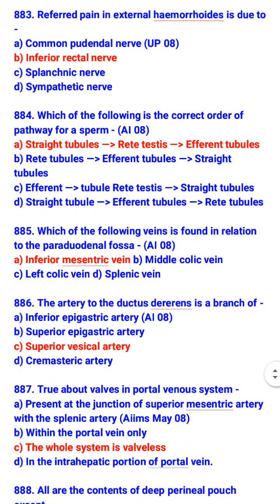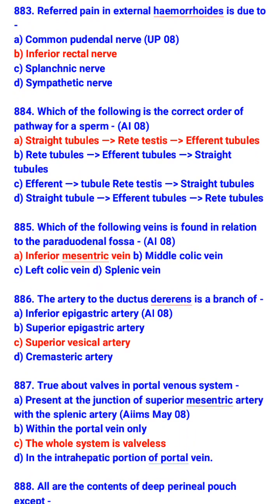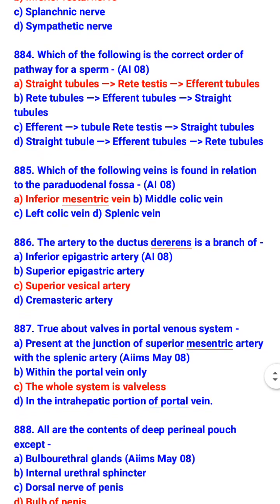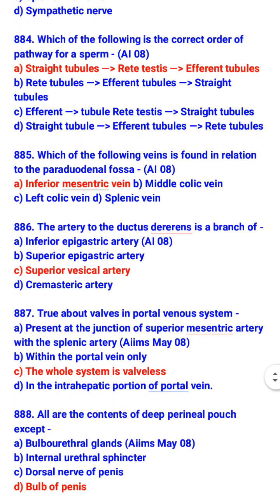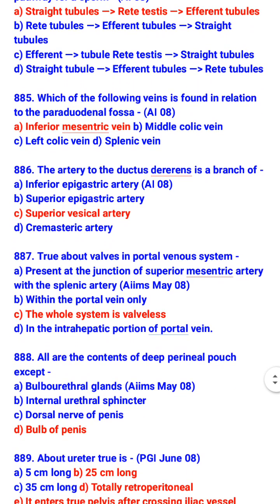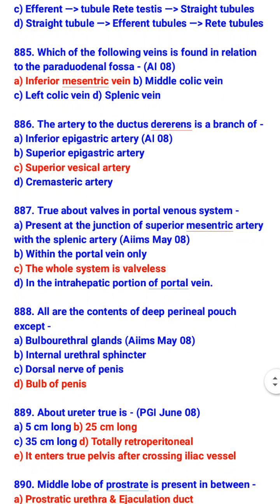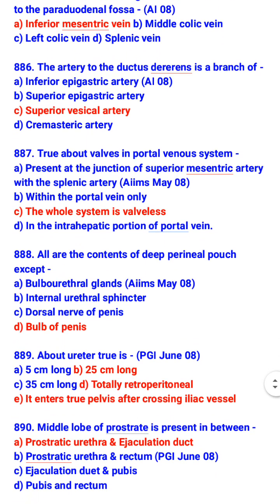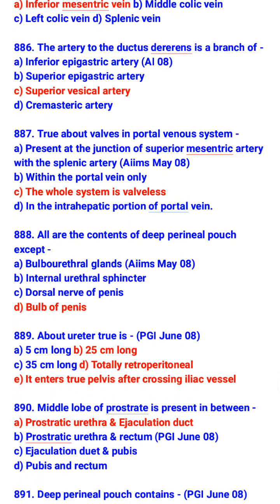Which of the following veins is found in relation to the paraduodenal fossa? Inferior mesenteric vein. The artery to the ductus deferens is a branch of superior vesical artery. True about valves in portal venous system is that the whole system is valveless. All are the contents of the deep perineal pouch except bulb of penis.